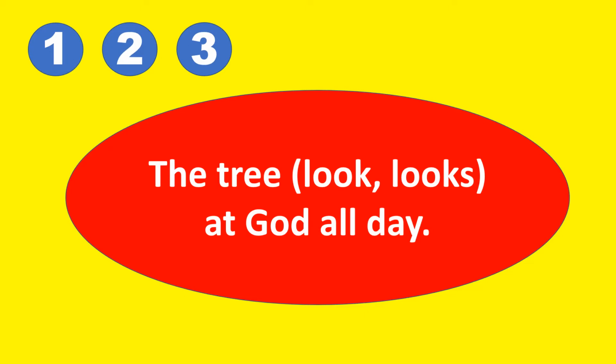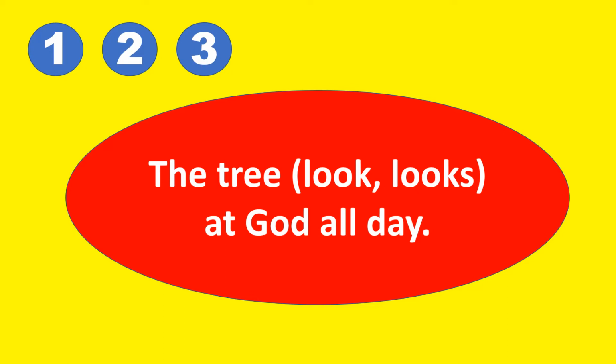Okay, now let's start. I have here some sentences. You have 3 counts to answer and choose between the 2 verbs I have given. After that, the answer will be given. Okay, let's start. The tree looks or look at God all day.